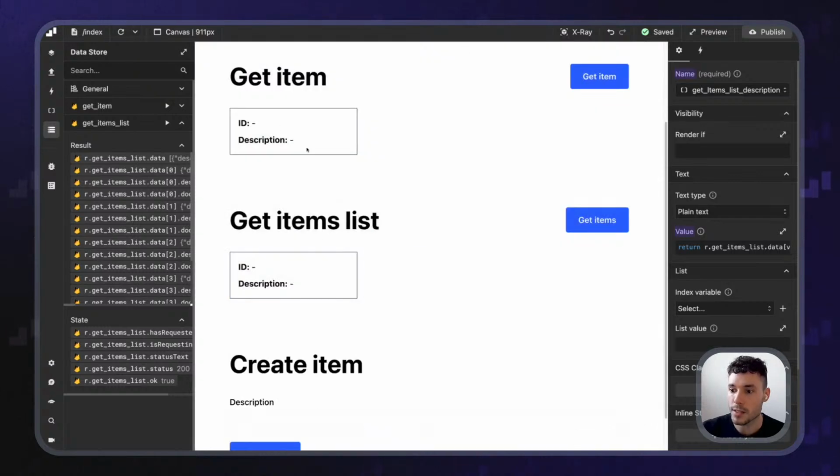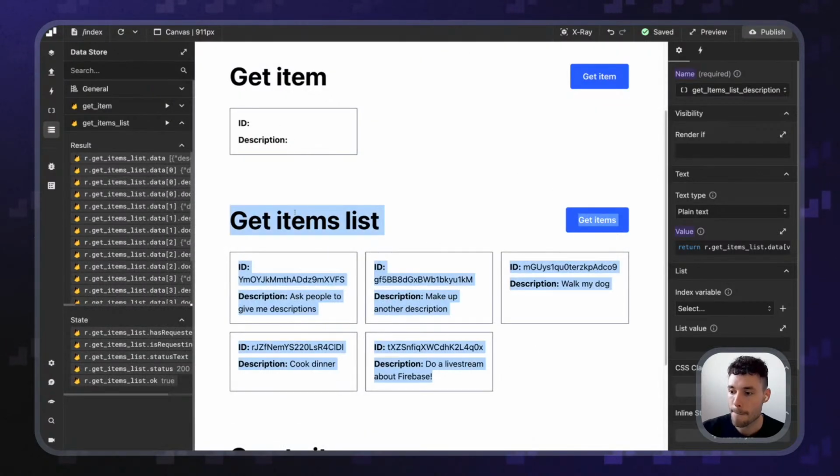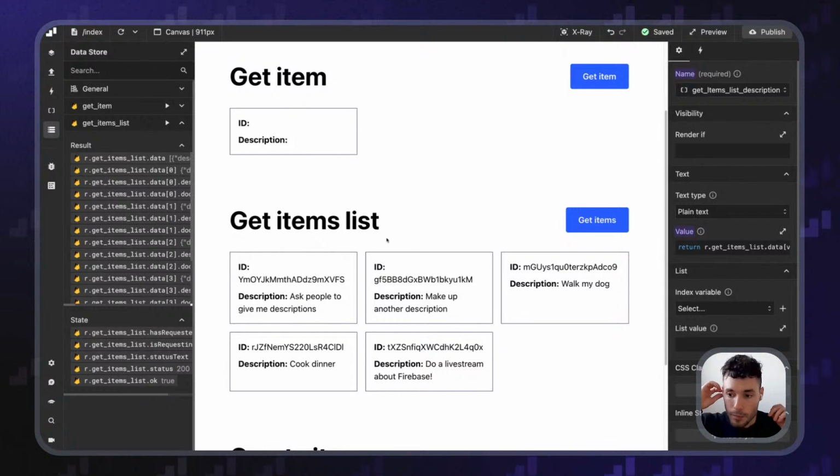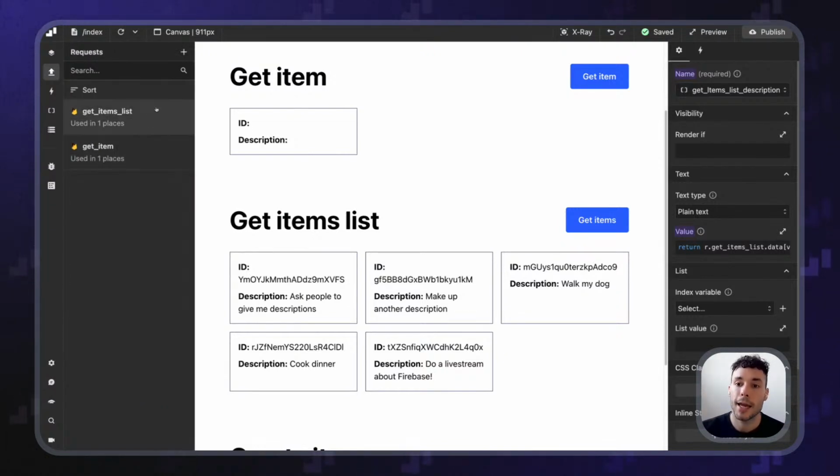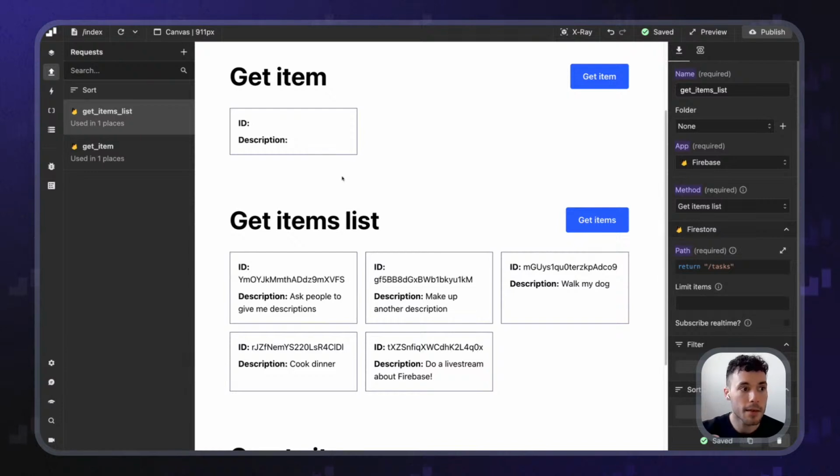So if we refresh this and get items, we've got the items in here, right? Now, let's go back to the request, get items list, and see the things that we can do with it. Getting all the items by default is fine, but most of the time you want to do additional things like filtering, sorting, limiting, or real time. Let me start with real time, because that's one of the key functionalities of Firebase: it has a real-time connection with the database.